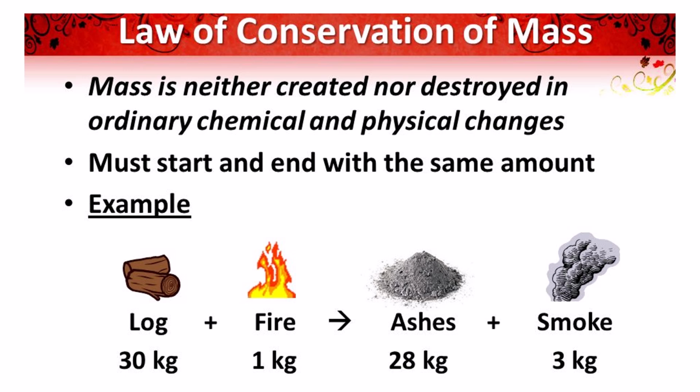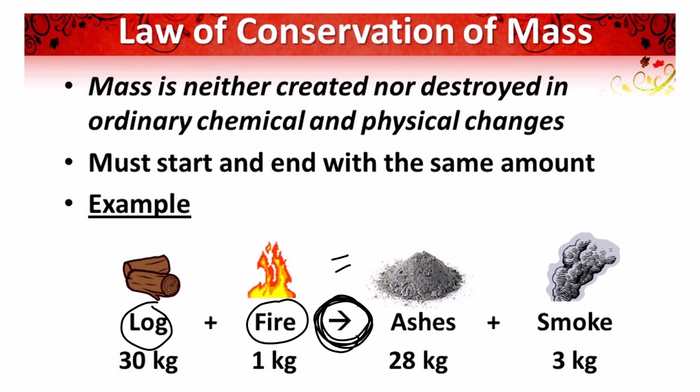So in this example over here, it's really easy. You just say, okay, we have some wood and we're going to burn it. We start with 30 kilograms of wood and we have 1 kilogram of fire. So that makes 31 kilograms. And then after we've done the experiment, after we've done the burning of the wood, okay, we are then making.